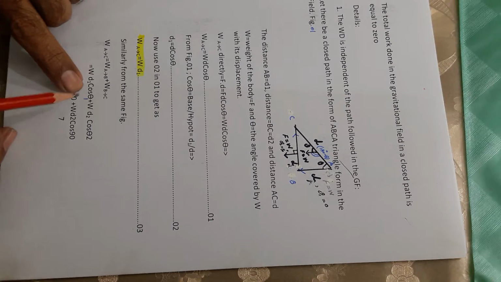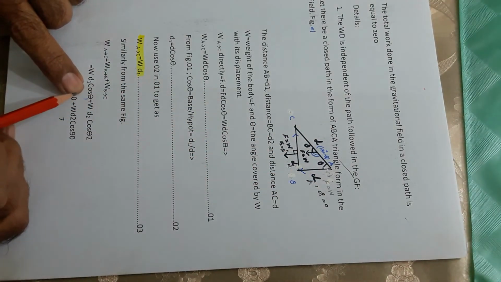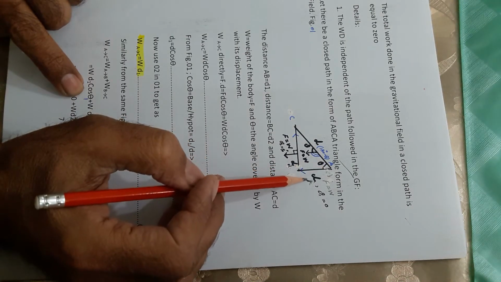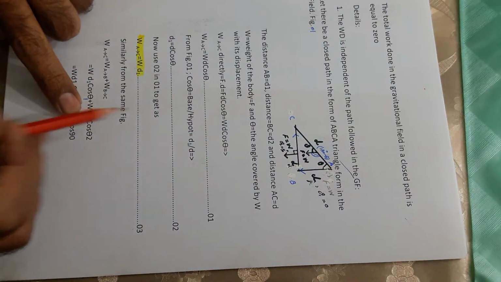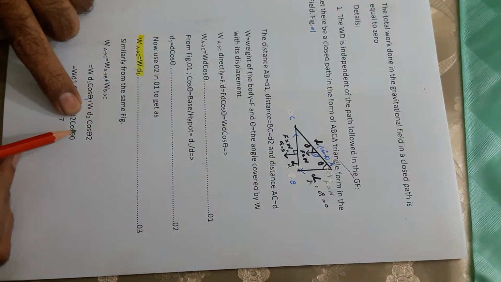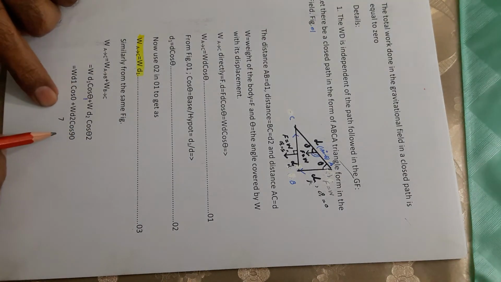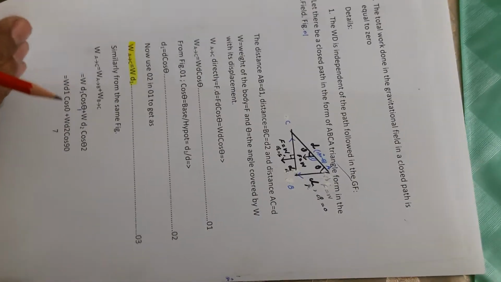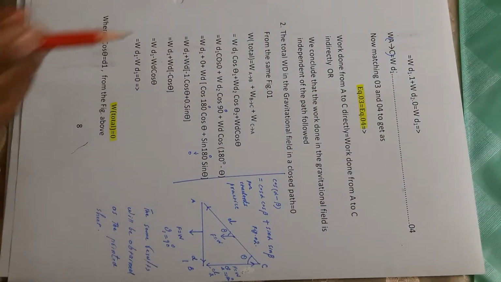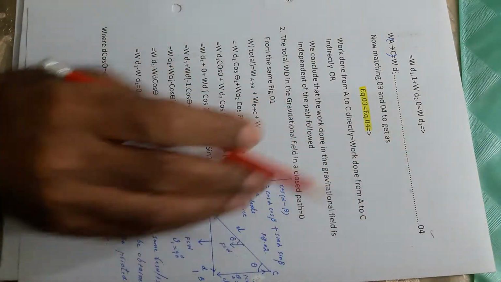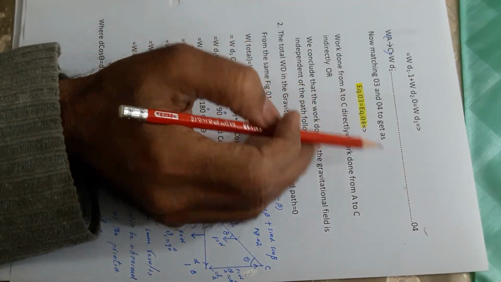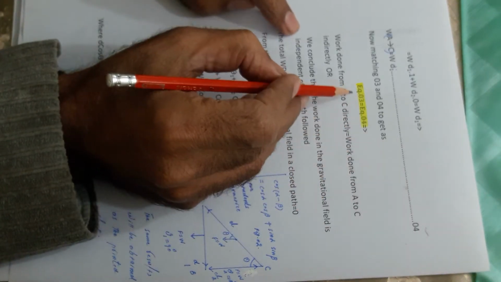Work done from A to B is the dot product of the force and the displacement covered, W d1 cos theta 1, and here W d2 cos theta 2. The angle over here is 90, and cos of 90 is 0, and cos of 0 is 1. So simply it will give us W d1.